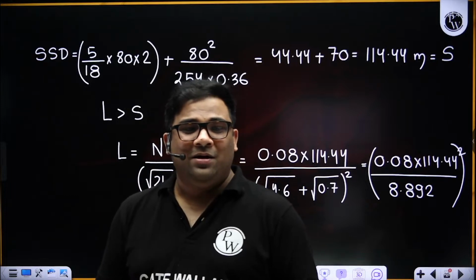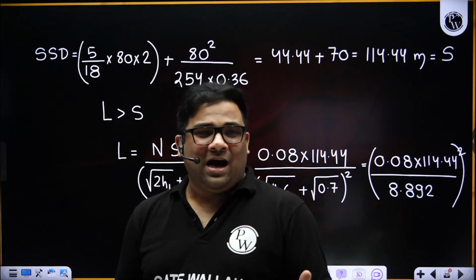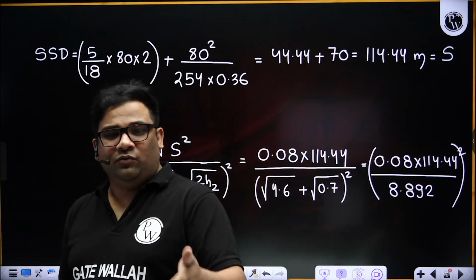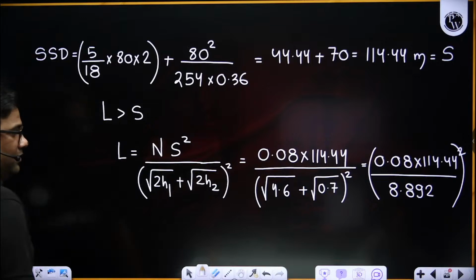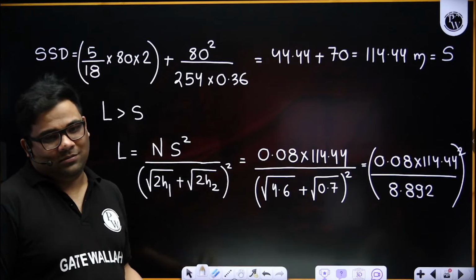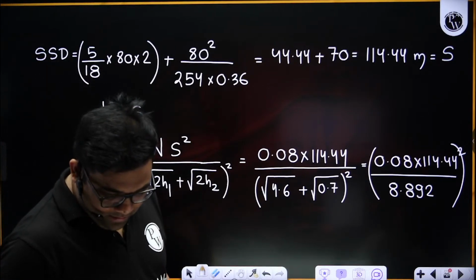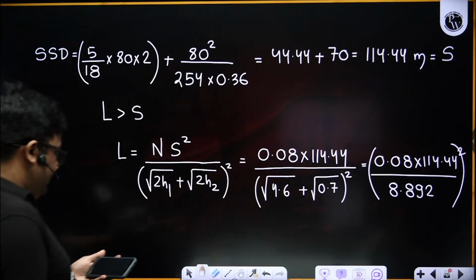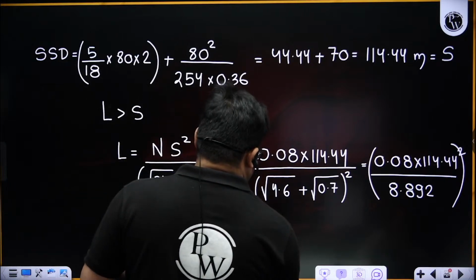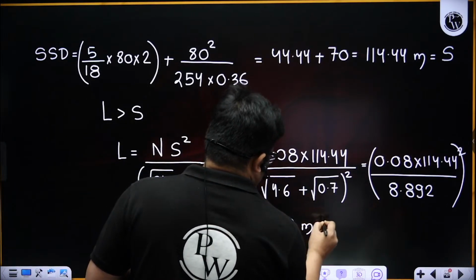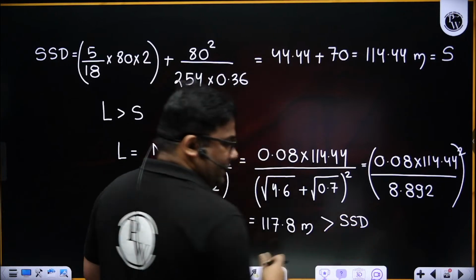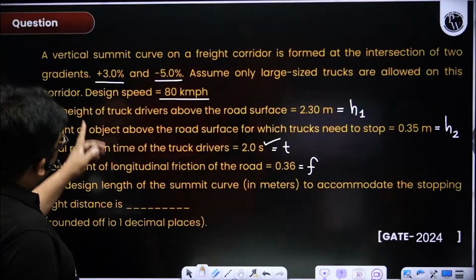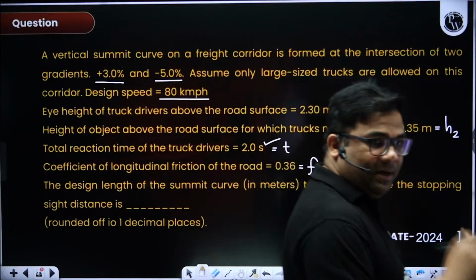Are you mad, man, Nitin? I just told that the gradients will not be considered. Why are you telling 0.01, why did you not take it? Huh? You take 0.01. I'm getting 117.8, which is greater than the SSD. And you take 0.01, okay? You take 0.01 and tell me which one I will take. Plus 3% or minus 5%. You tell me then.